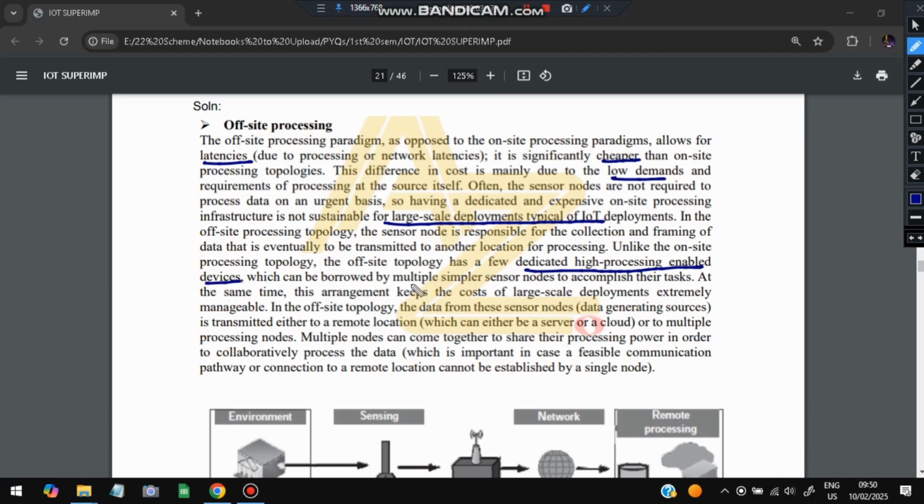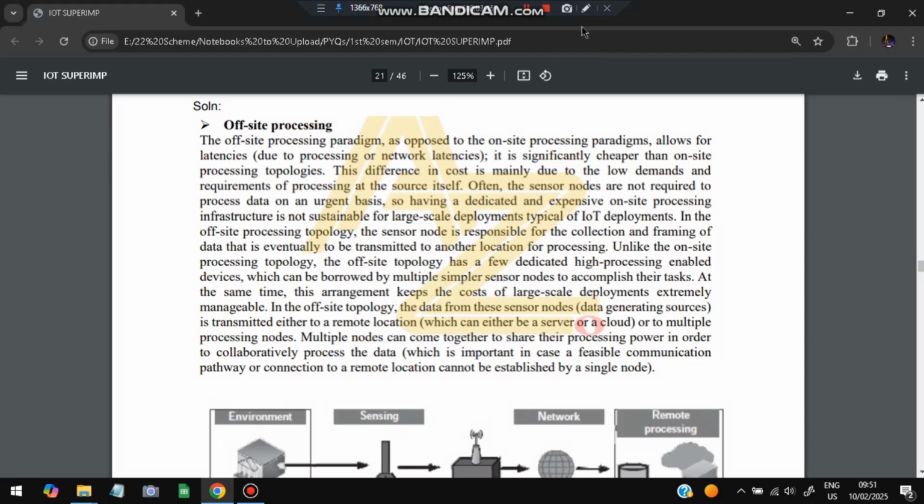So what happens is multiple simpler sensor nodes can be borrowed, so they form a group and find out the answer. Here it is group work. For offsite, multiple nodes can come together to share their processing power in order to collaboratively process the data. In on-site, a single node has to process the data at the same point of time. Offsite and on-site are the two approaches we use for sensing and processing the data.